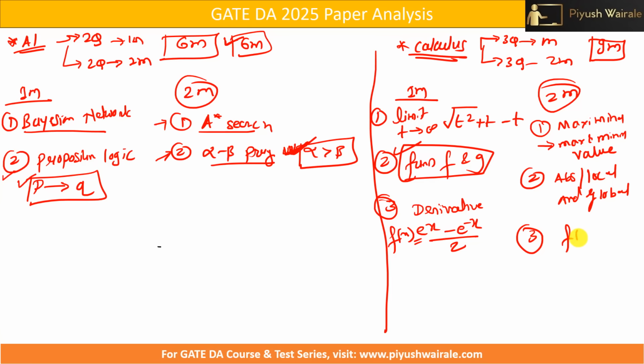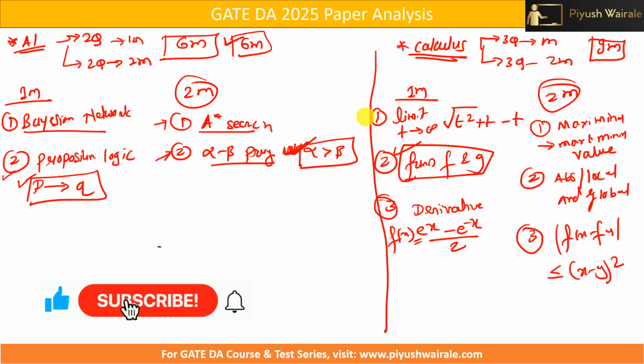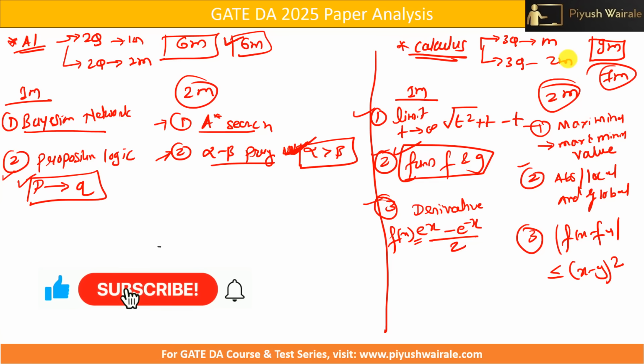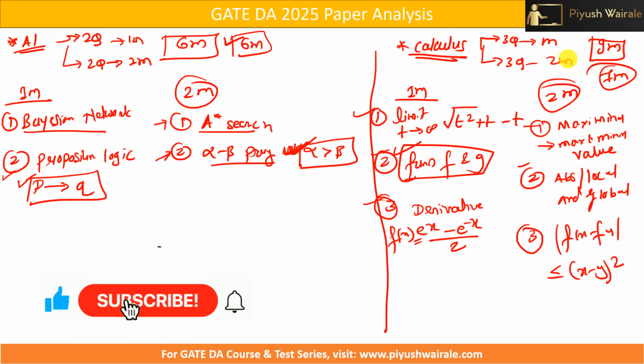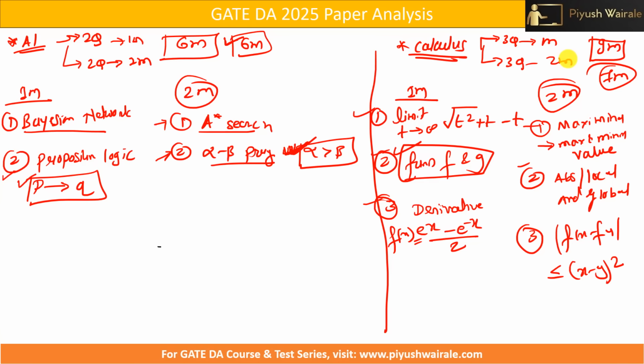So |f(x) - f(y)| was given to you, and the condition is it is less than or equal to (x - y) whole square. Based on this, there was one question. So again, I can say from this calculus topic, 1, 2, 3, 4, 5, you can easily solve 5 questions. So I can say 7 marks are easier to get from the calculus part. If you are prepared well, then it is easy to score 7 marks.